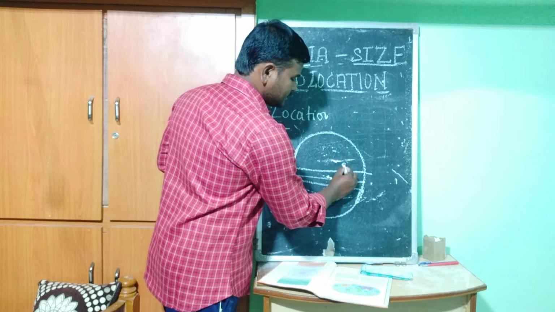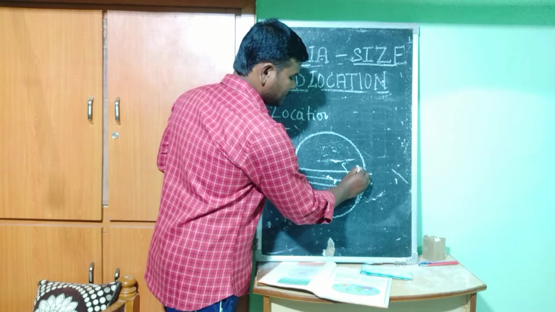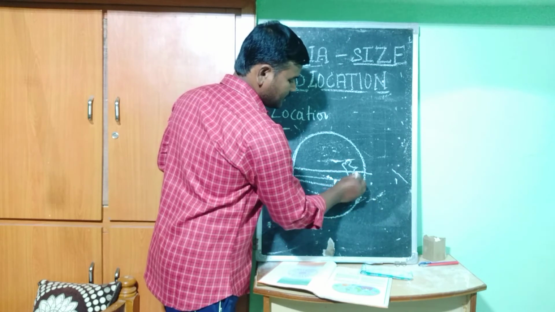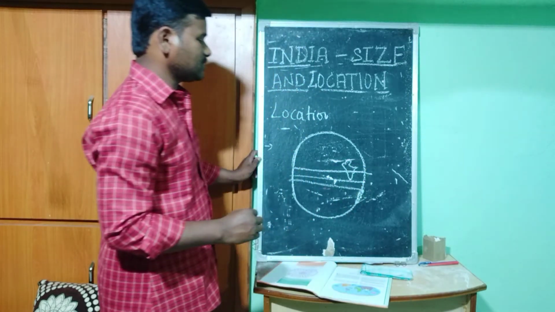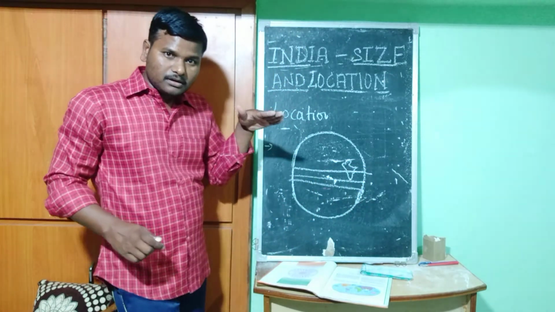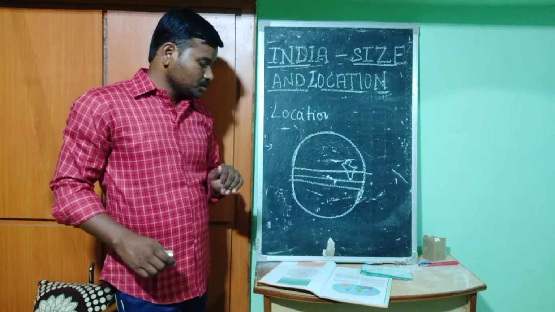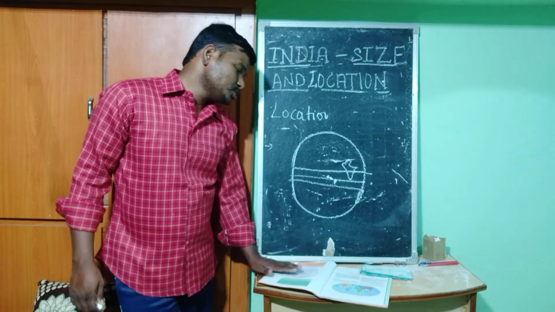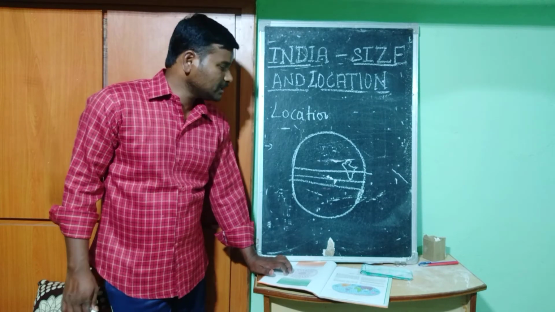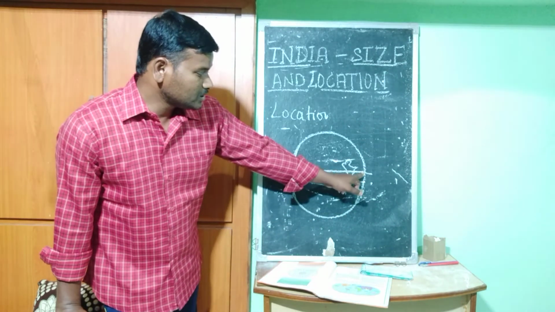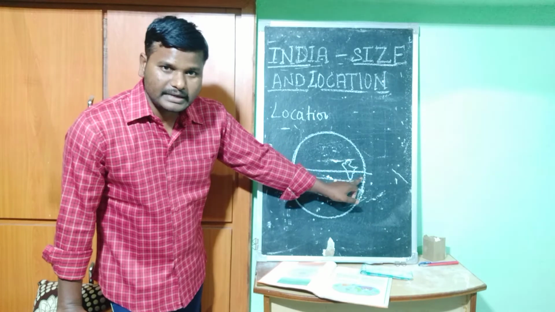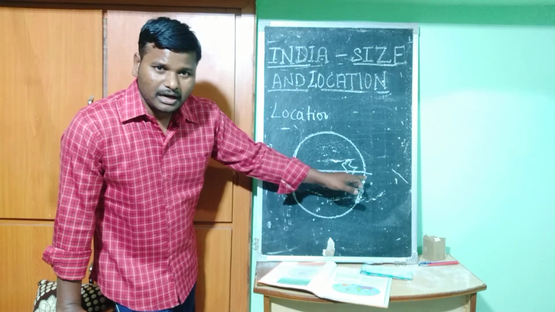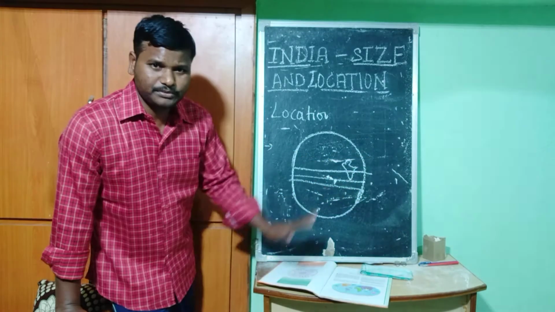But the Tropic of Cancer crosses India exactly through the middle, making it into almost two equal parts. The 23.5 degree Tropic of Cancer divides India almost equally into two halves.